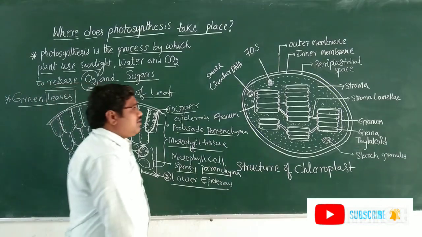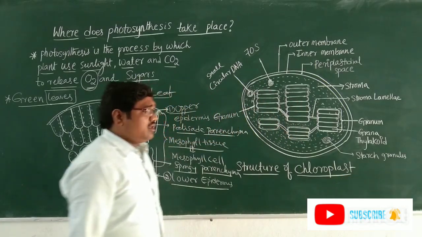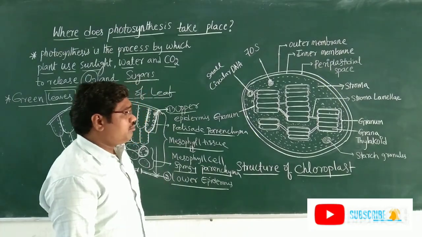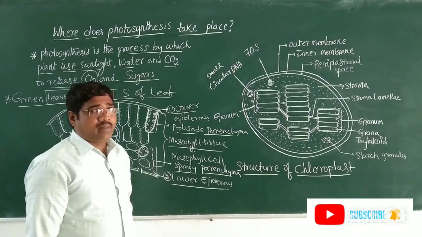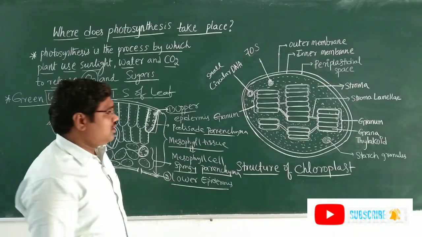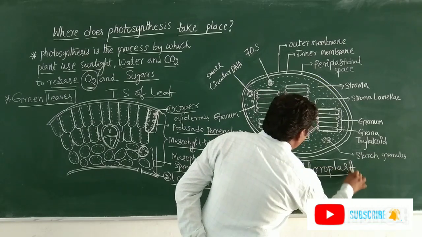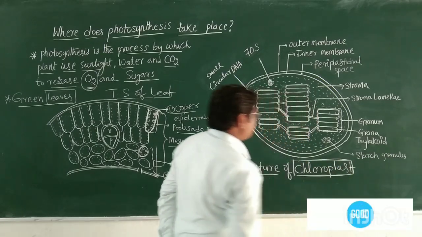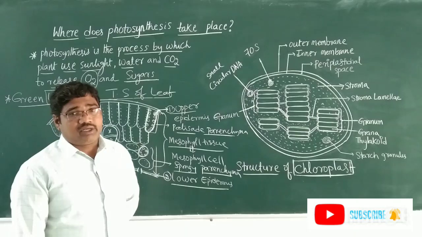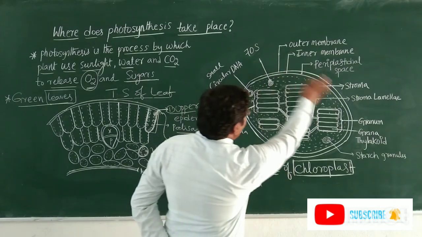Next, I am discussing the structure of the chloroplast. The chloroplast is one type of plastid. Generally there are three types of plastids: leucoplast, chloroplast and chromoplast. The chloroplast is a coloured plastid, a green plastid. In the chloroplast, where does photosynthesis take place? This is the structure of the chloroplast.